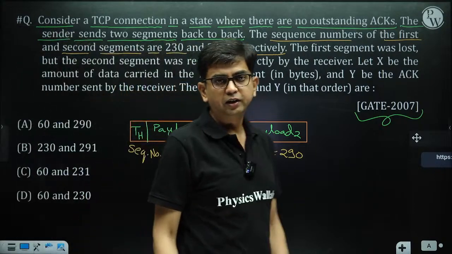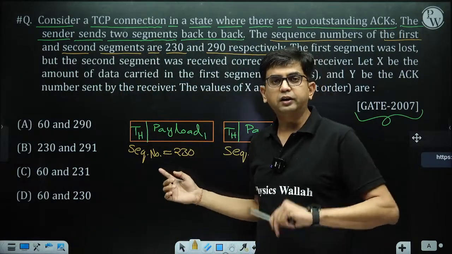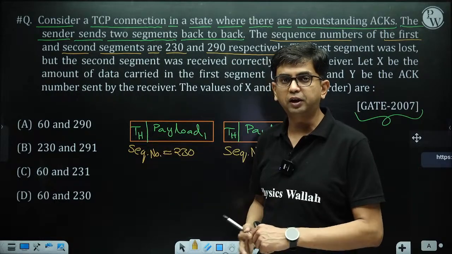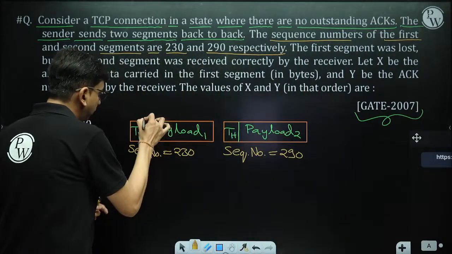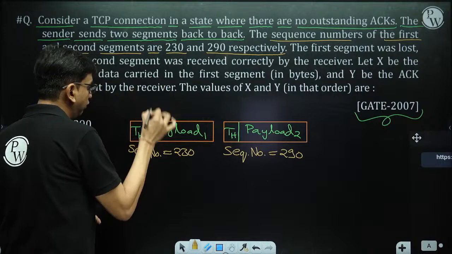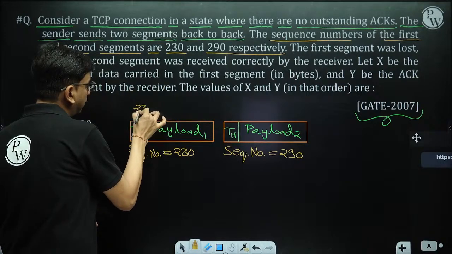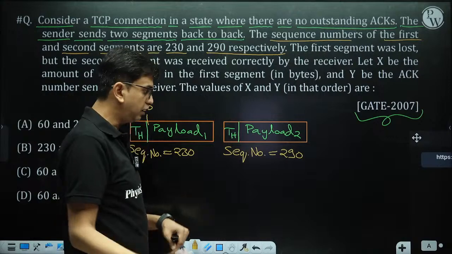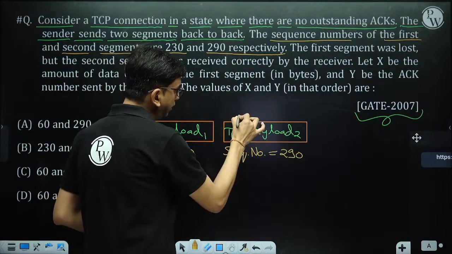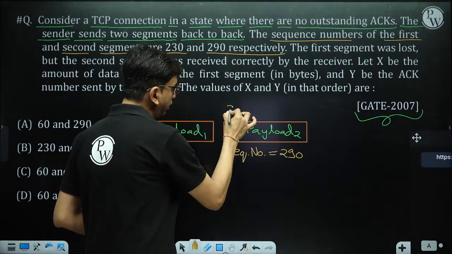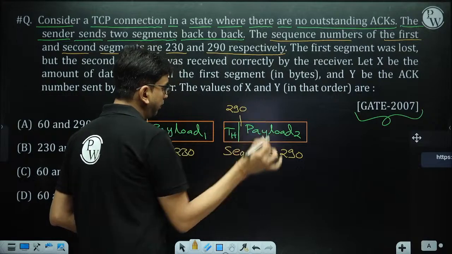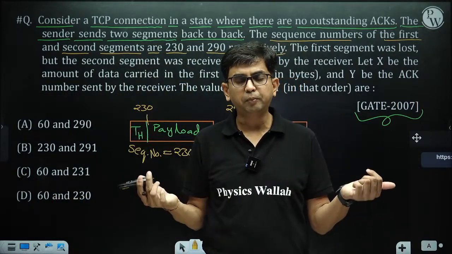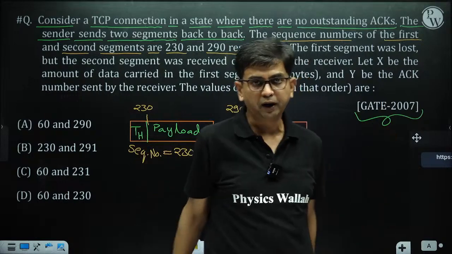What have we studied? The sequence number field contains the sequence number of the first byte of the payload. So basically, the first byte of the payload has sequence number 230, which is written in the header part, and sequence number 290 means the first byte sequence number is 290. So 230 and 290 are the first byte sequence numbers of their respective packets.